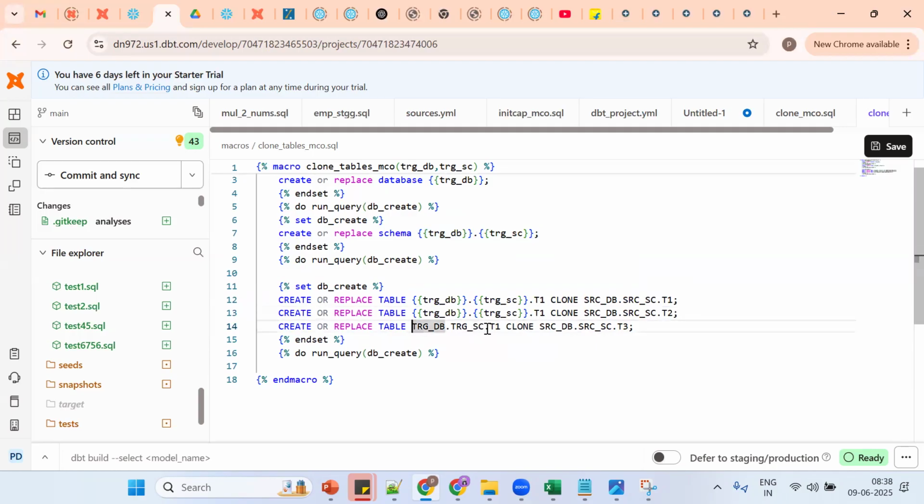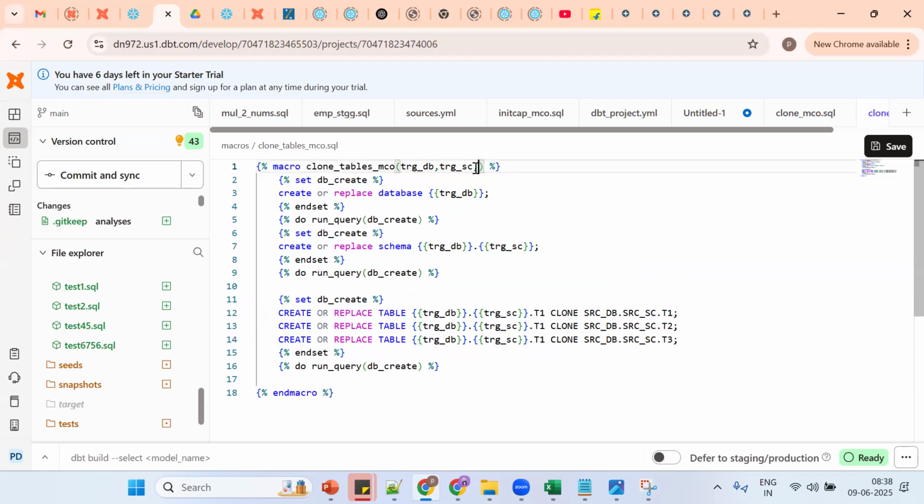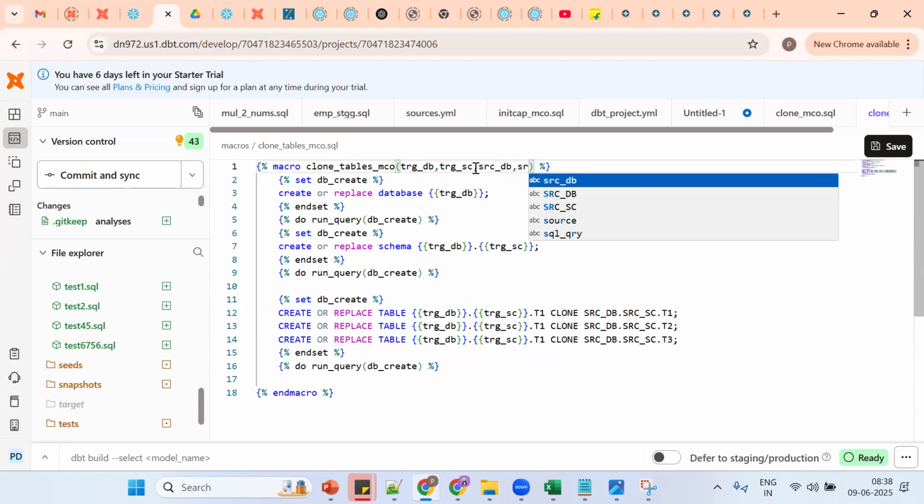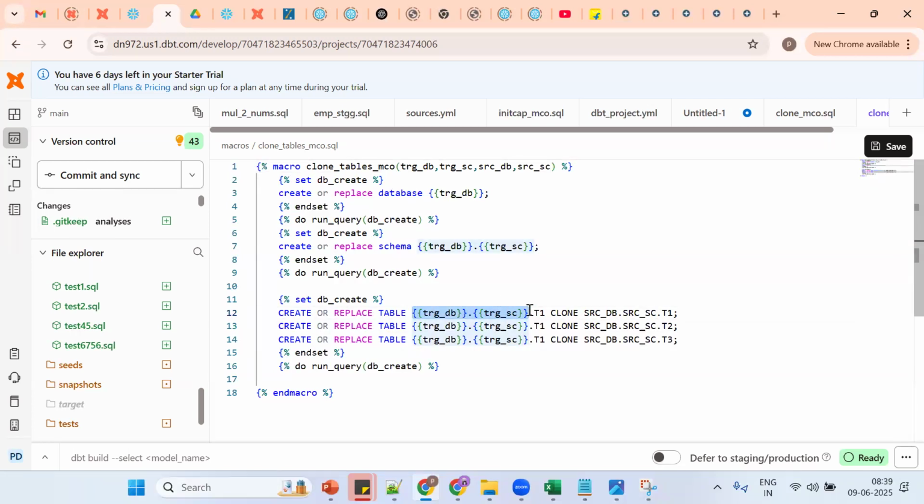So the concepts will be the same. Go for SRC, source database, source schema. Tell me how this knows we should put inside the Jinja expression. Praveen, can't we put all the statements in one set? We can put everything, all these things in a single set, instead of getting multiple. So source database, source schema.